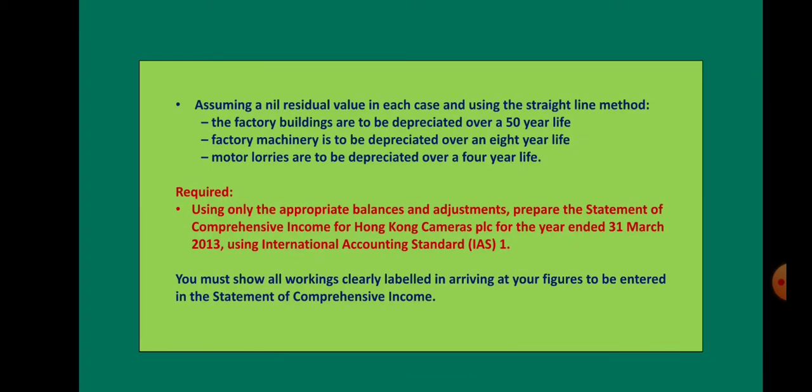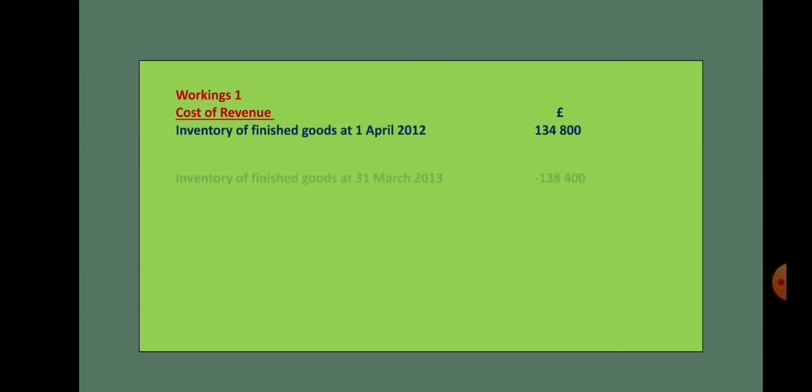Now I am explaining the solution now. So you all can carefully see. Workings 1. Cost of revenue. In the cost of revenue, first we have to take the opening inventory and deduct the closing inventory. Now, if we have inventory of finished goods, raw material or work in progress, the same logic will apply. Opening inventory should be added and closing inventory should be deducted.